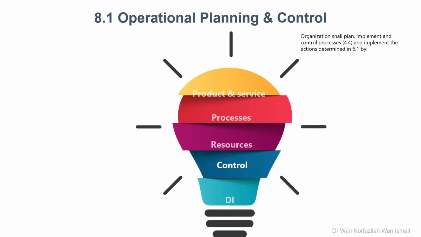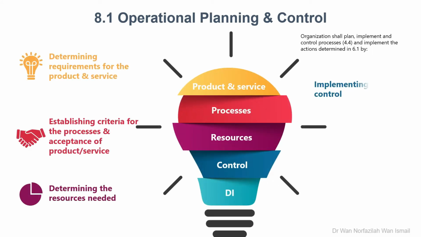Clause 8.1 Operational and Planning Control. This clause requires operation to be conducted through processes that are planned and controlled, regardless of whether the organization or an outside party performs the process. Criteria are determined and established for acceptance. The identification of resources needed to achieve conformity is required.